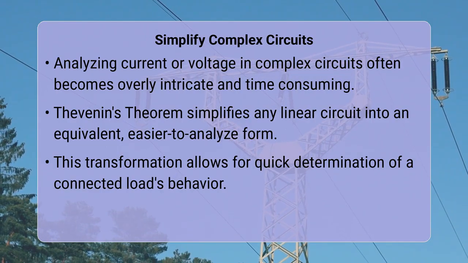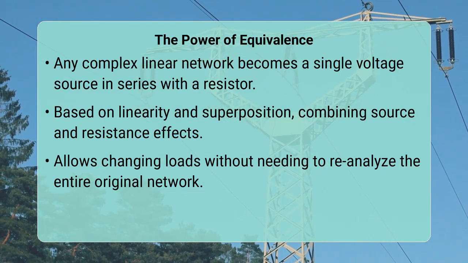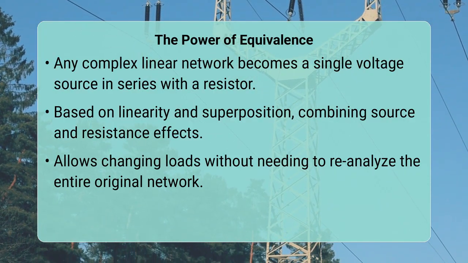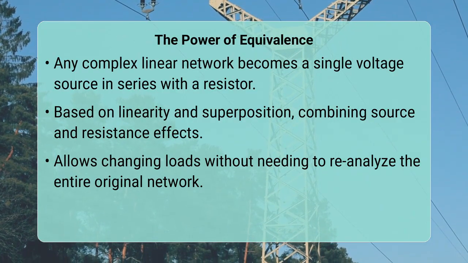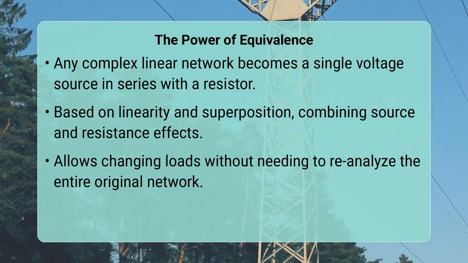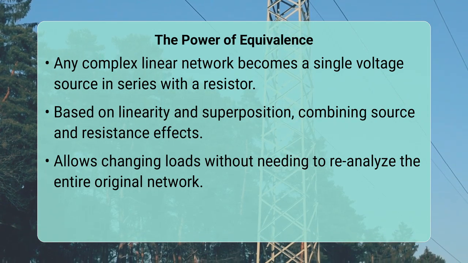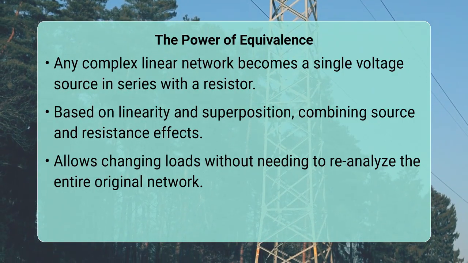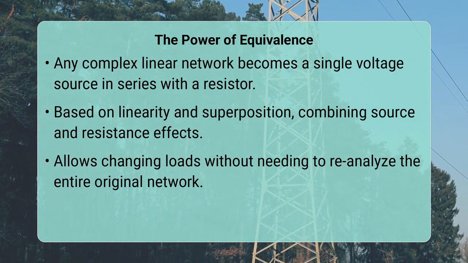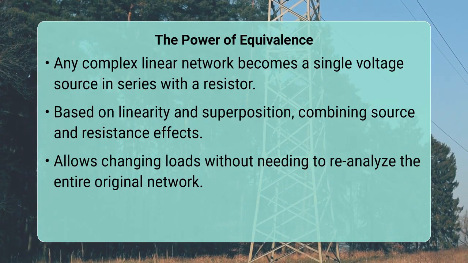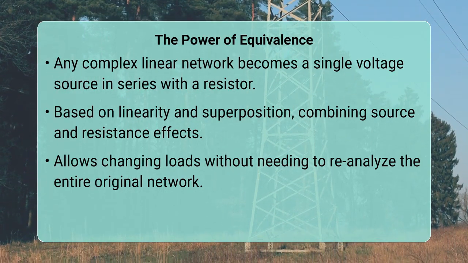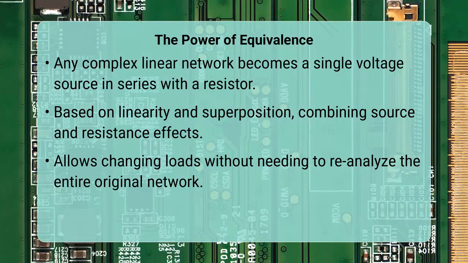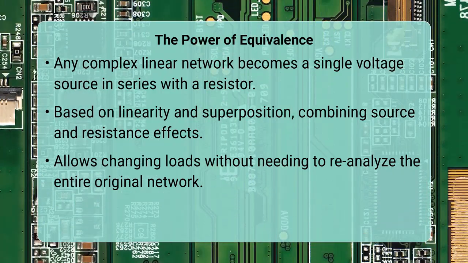The core reason this works lies in its foundational principle of reducing complexity. Any combination of voltage sources, current sources, and resistors, no matter how intricate, can be represented by just two components as seen from two specific terminals. This is based on the concepts of linearity and superposition, essentially summing up the effects of individual sources and resistances to find a single, powerful equivalent. This means you only have to analyze the simplified circuit when you change the load, rather than reanalyzing the entire original, complex network every single time.